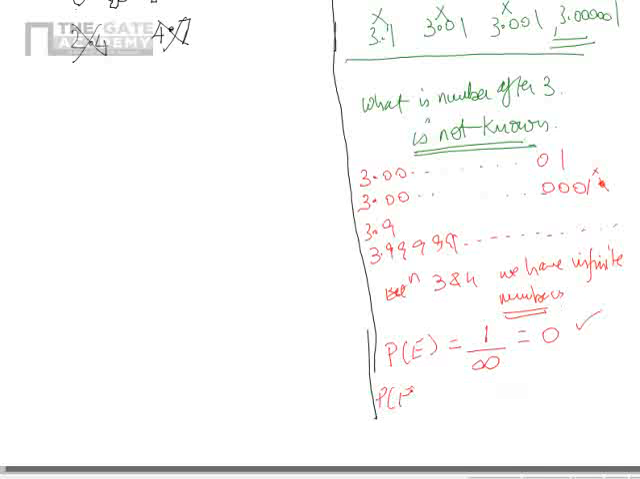Correct? This is one classic case. Second case, I am asking you, the experiment will give you any number between 3 and 4.